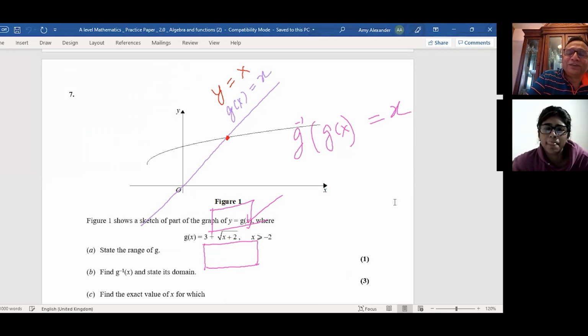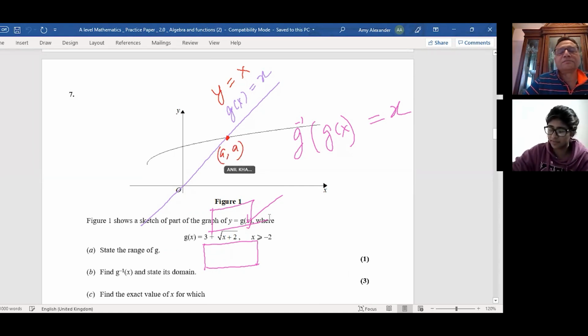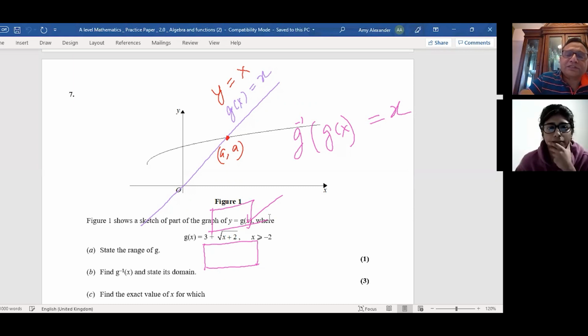The coordinate of this point is what you got, 7 add root 21 over 2, with a decimal value of 5.79. At that point, both values are the same, because the y and x values are the same. Amy, do you understand this concept?